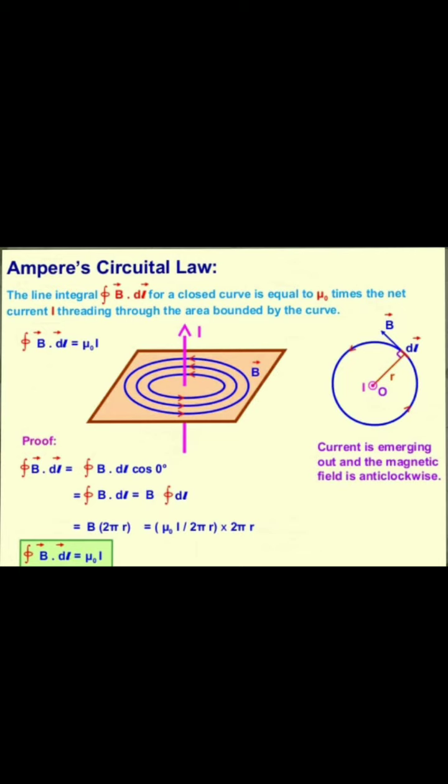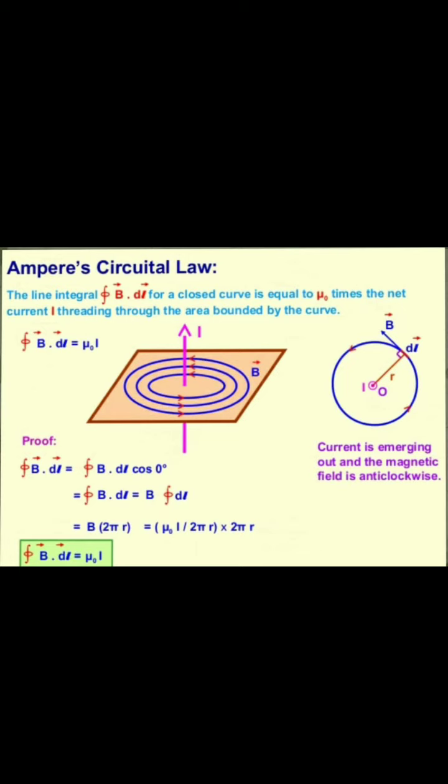In a simplified form, Ampere's circuital law states that if magnetic field B is directed along the tangent to every point on the perimeter L of a closed curve and its magnitude is constant along the curve, then without any integration sign we can write B into L equals mu 0 into I, where this closed curve encloses the net current I. This closed curve is called the Amperean loop. Just as there is a Gaussian surface, here it is called the Amperean loop.